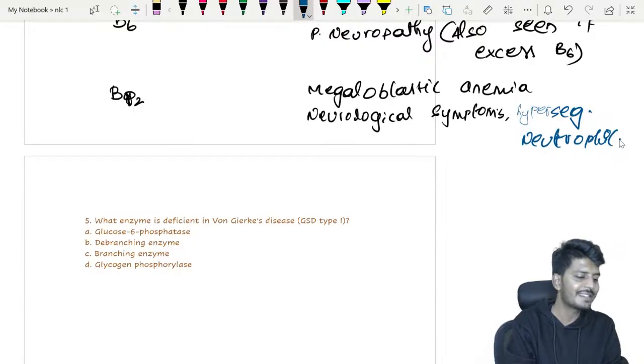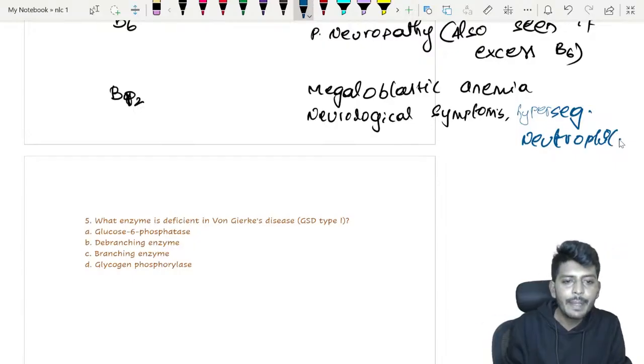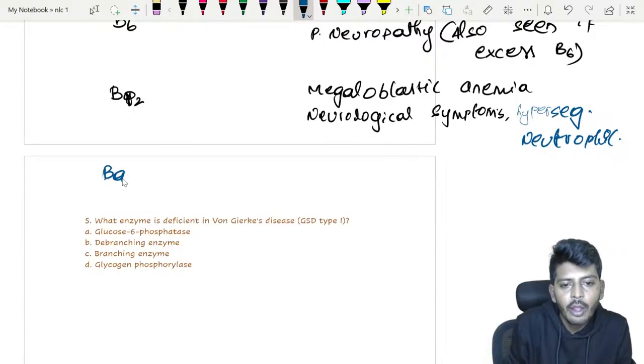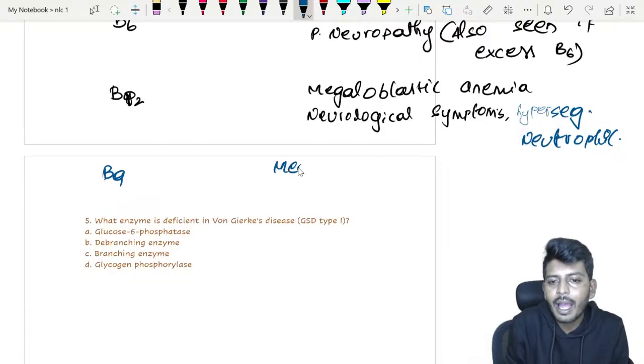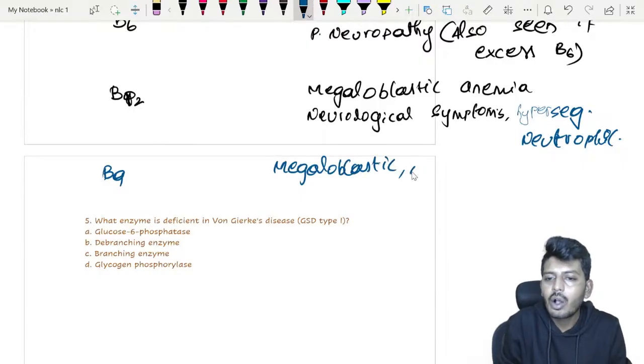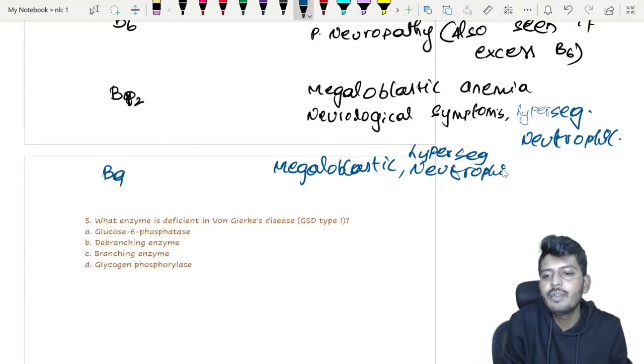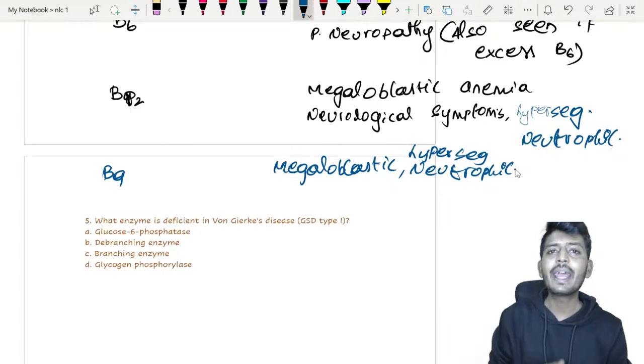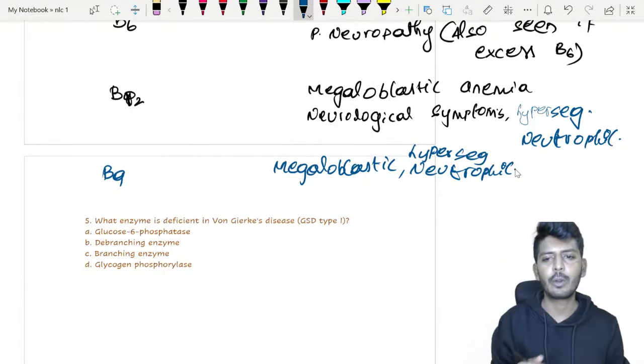Hypersegmented neutrophil is a finding which can be seen with B12 and B9 deficiency, because B9 will also cause megaloblastic anemia. So hypersegmented neutrophil is commonly seen with both vitamin B9 and B12. Both of them will lead to megaloblastic anemia.